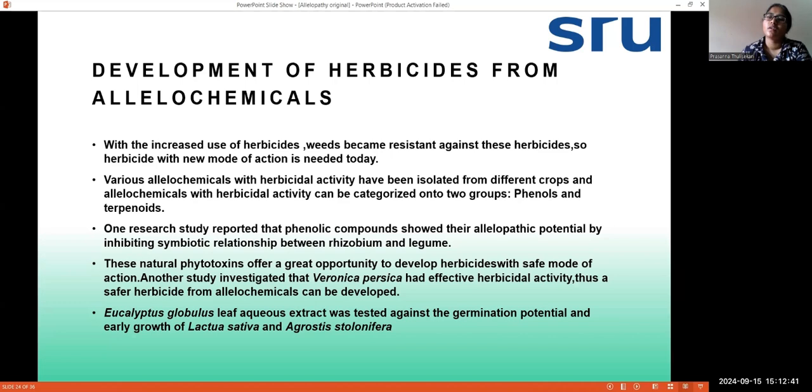And eucalyptus leaf extract is also reducing the germination potential of both Lactuca sativa and Agrostis stolonifera.